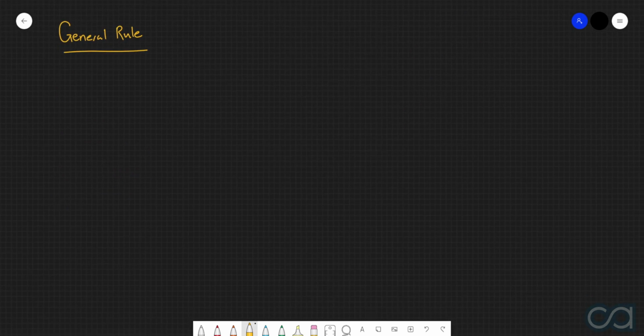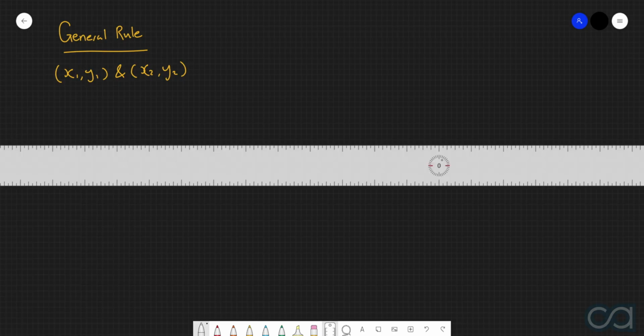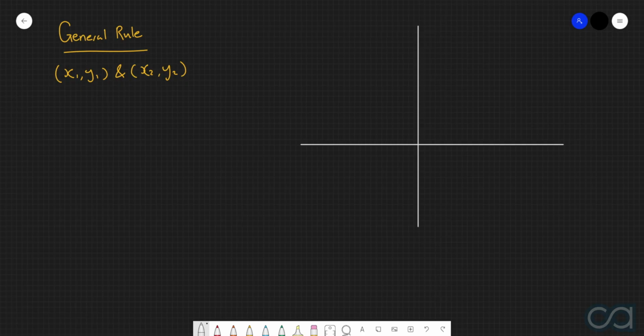So, what I'm going to do here is classify two arbitrary points as x1, y1 and x2, y2. I'm now going to sketch up a quick generic Cartesian plane. So we've got that one there. I'm just going to say that this point here has coordinates of x1, y1. And then this point over here is our second point at x2, y2.